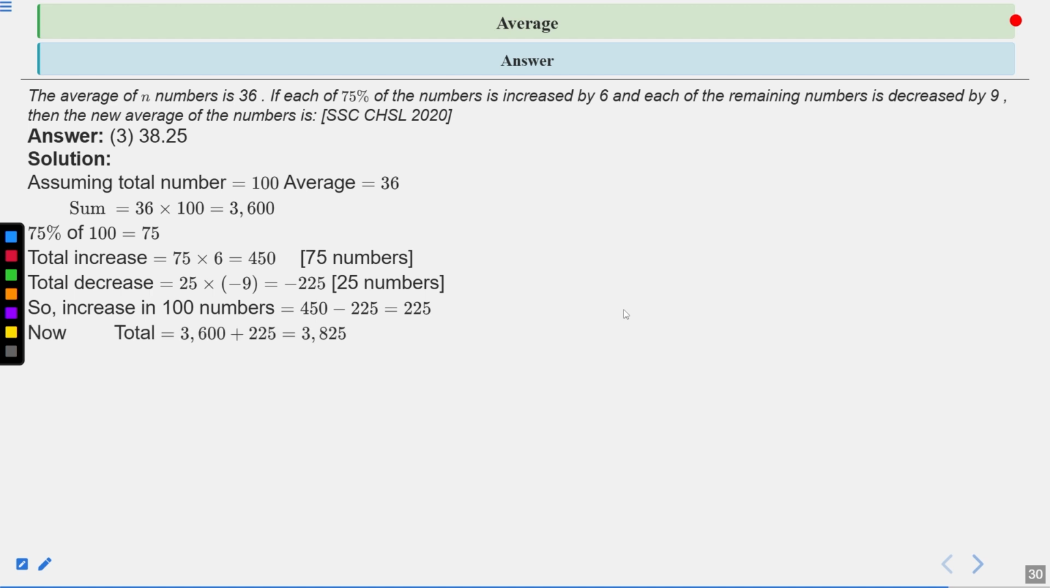So 3600 plus 225 will become 3825. And now we need to calculate the average. So the required average will become 3825 upon 100, which is equal to 38.25. So the third one is the correct answer of this question. Next one.